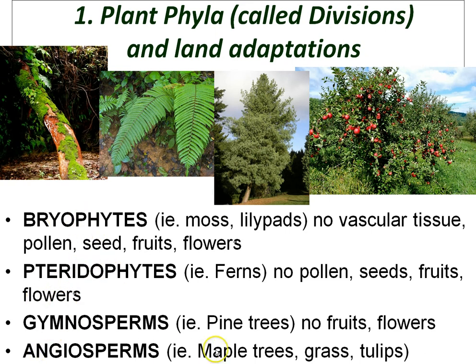The angiosperms include the flowering plants, most of the plants you see outside that are not the needle trees. That includes things like maple trees, grass, tulips. They have flowers, and that's where reproduction takes place. The petals are advertisement to pollinators like bees and birds, and once those bees and birds get a sip of nectar, the pollen sticks to their body, they go to another flower, the pollen drops off, and that's how the male gametes are spread from plant to plant.